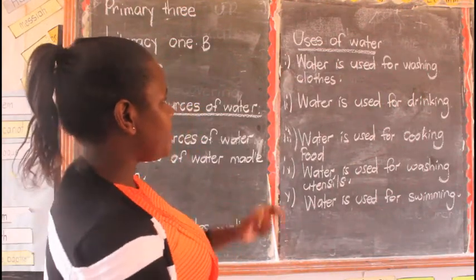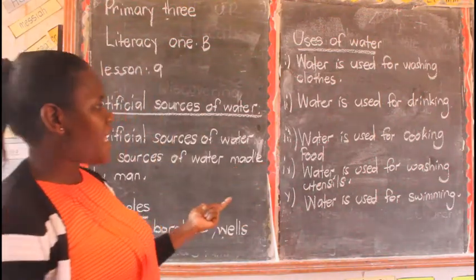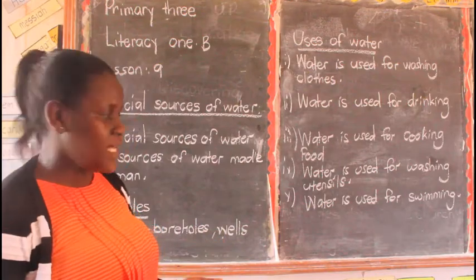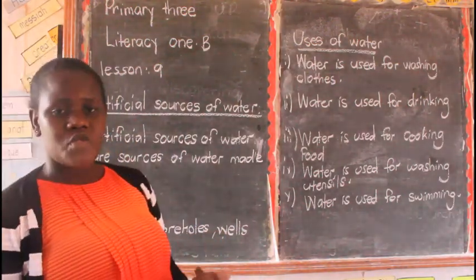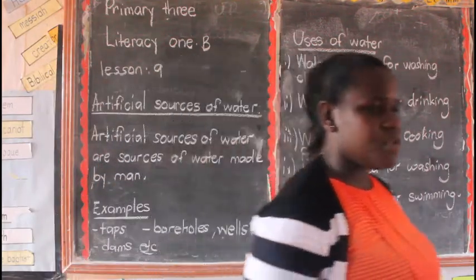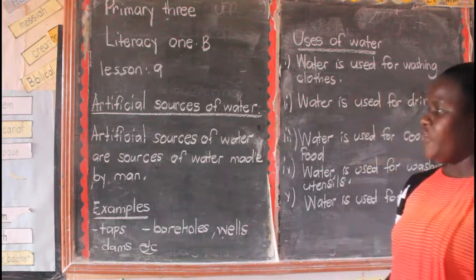We said water is used for washing clothes. Water is used for drinking. Water is used for cooking food. Water is used for washing utensils. Water is used for swimming. There are very many uses of water, children. You write them for me very well in your books.